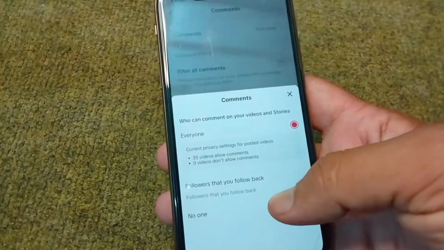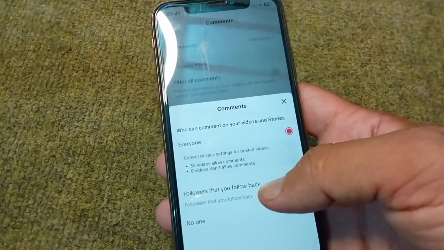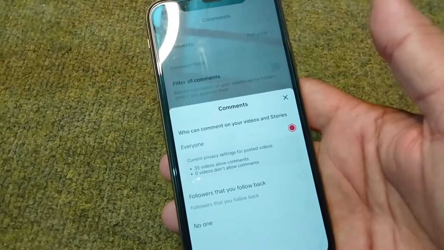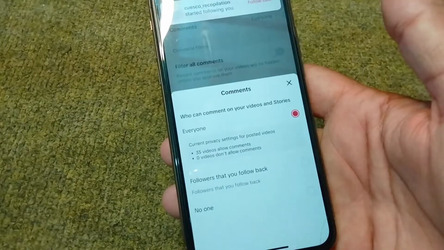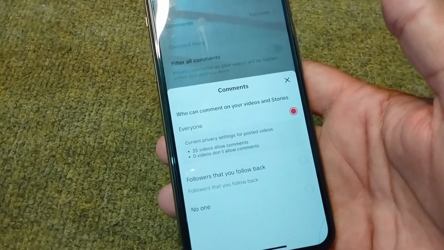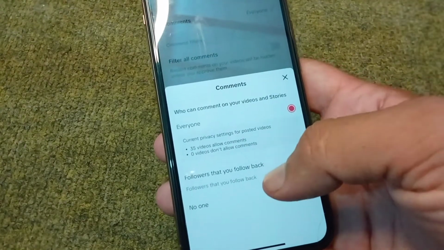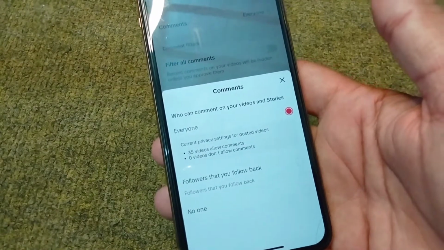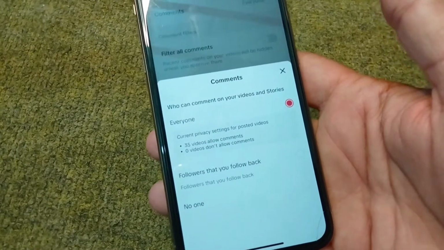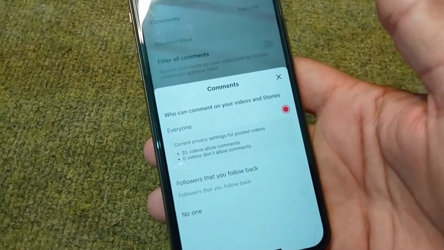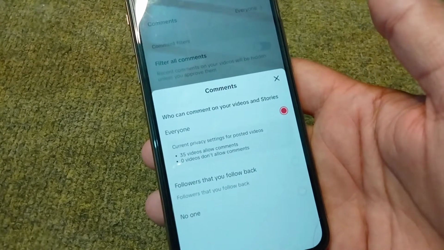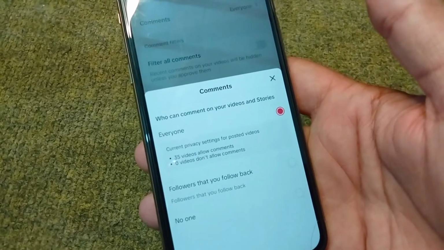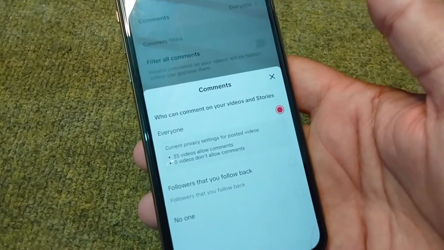If someone has set this privacy, on who can comment on your videos, to the followers that you follow back, then you will not be able to comment on the video if that person is not following you. So guys, if someone sets the privacy so that followers that you follow back can comment on videos, then only the followers that the account follows back will be able to comment on their videos. So guys, here is the reason why you are not able to comment on a TikTok video and you are facing this message while commenting.